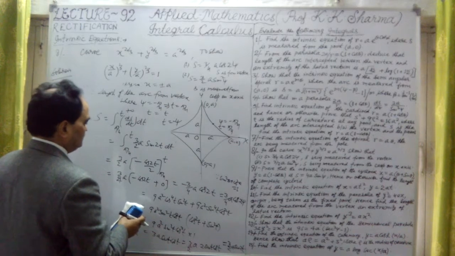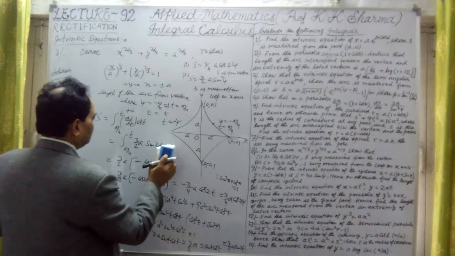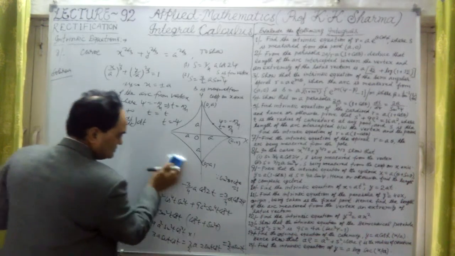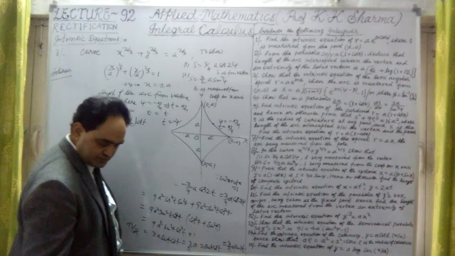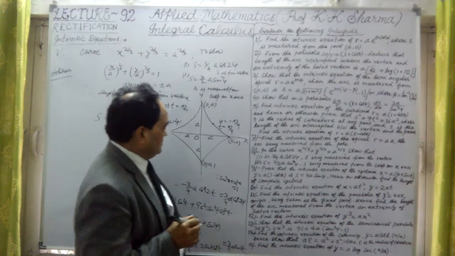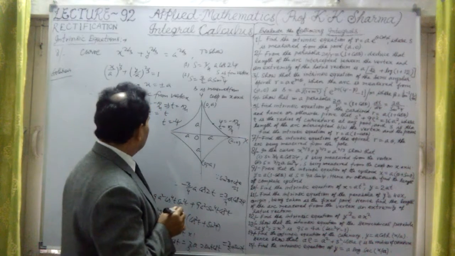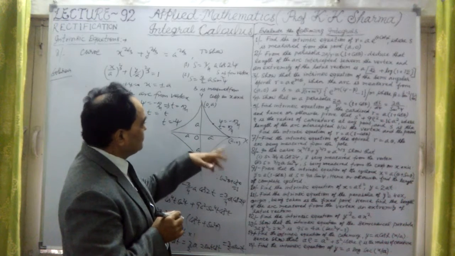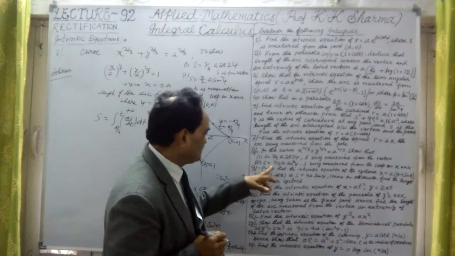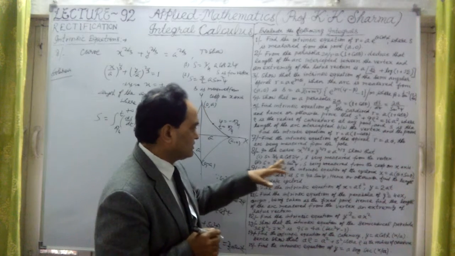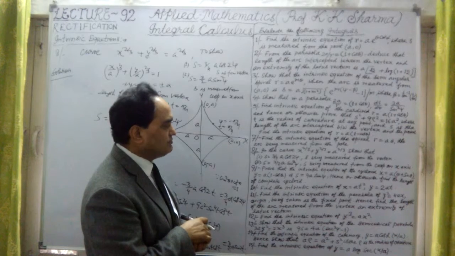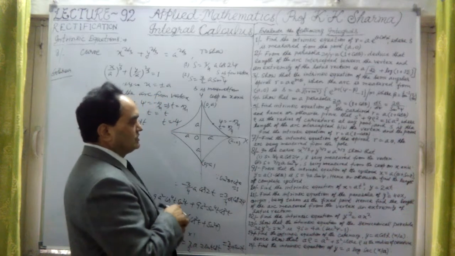Now the second point. Let me take the second point here. Only the limits are changed. In the second point it says S equal to 3 by 2a sine square psi, where S is measured from the cusp on the x-axis.